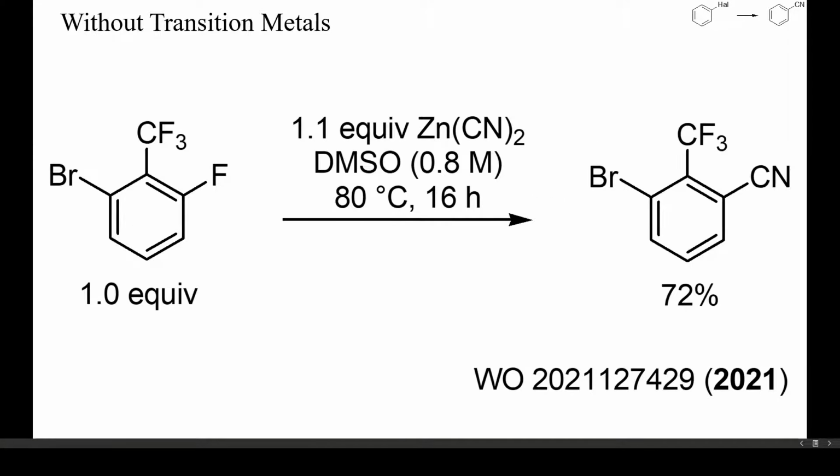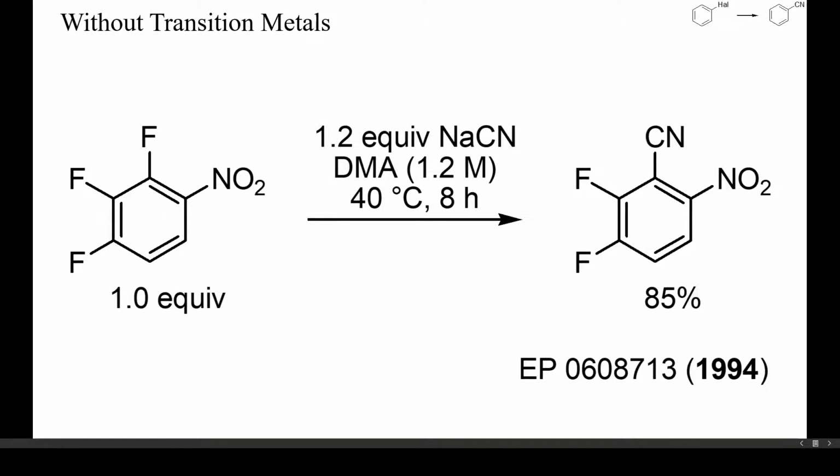As expected, fluoride is displaced more readily in aromatic nucleophilic substitutions than other halides. In this example, fluoride could be selectively substituted by cyanide by treatment with a slight excess of zinc cyanide in DMSO. Nitroarenes are usually more reactive than benzotrifluorides, and in this example, a selective monosubstitution could be achieved in dimethylacetamide at only 40 degrees Celsius. Orthofluoride was displaced more readily than fluoride para to the nitro group.